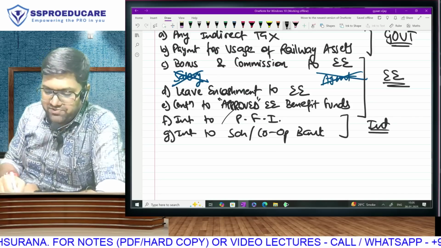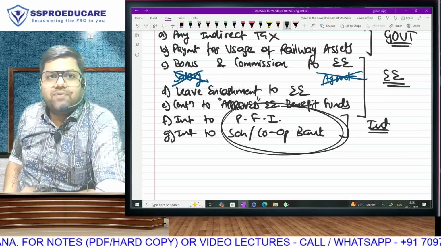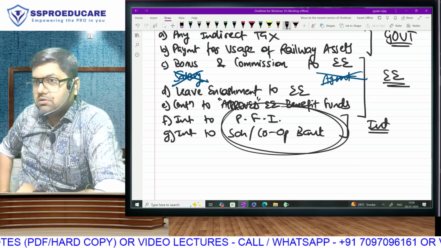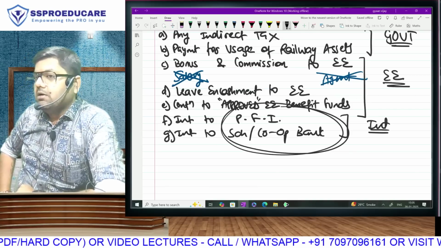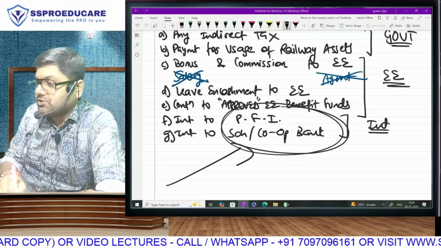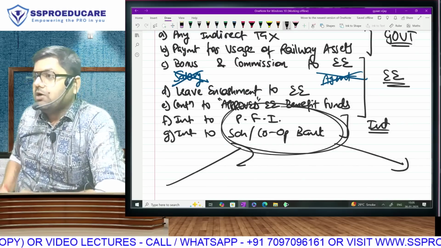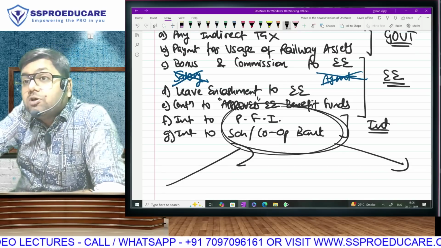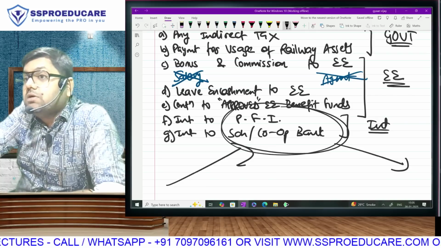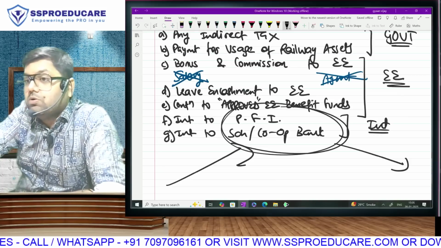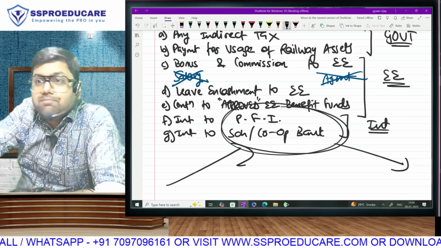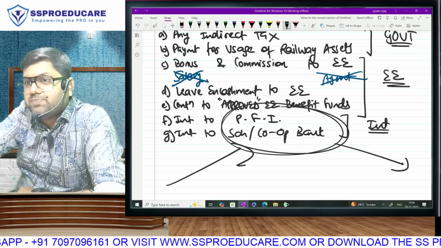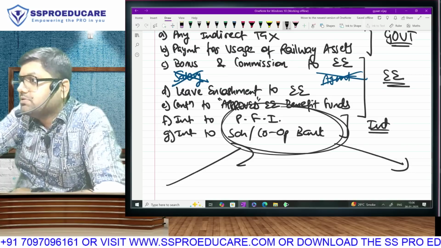See, please understand, we must have taken some loans from these organizations. A public financial institution is a place where the public have deposited their money, and that money they give in the form of loans. Same is the case with a scheduled bank and a cooperative bank. If these borrowers pay their interest on time, they will be able to pay their depositors on time. Today, how does the whole banking sector work? We open our deposits: FD, RD, savings account, etc. Our deposit money is given as business loan, unsecured loan, personal loan, car loan, home loan, commercial loan. From there, banks are earning 8, 9, 9.5% interest, and on your savings, FD, RD, they are giving you 4, 5, 6% interest. Banks are actually surviving on that difference.